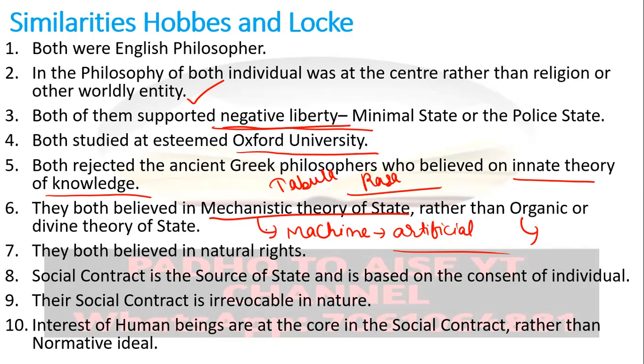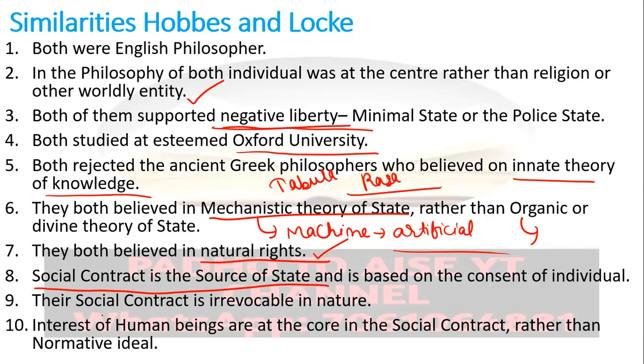The seventh similarity I will discuss: they both believed in natural rights. In a state of nature where there was no authority, there were natural rights for human beings, for individuals. For both, the social contract was the source of the state. So how did the state come into being, how was a state created? By a social contract which was based on the mutual consent of individuals. Right, now I have told you the point.